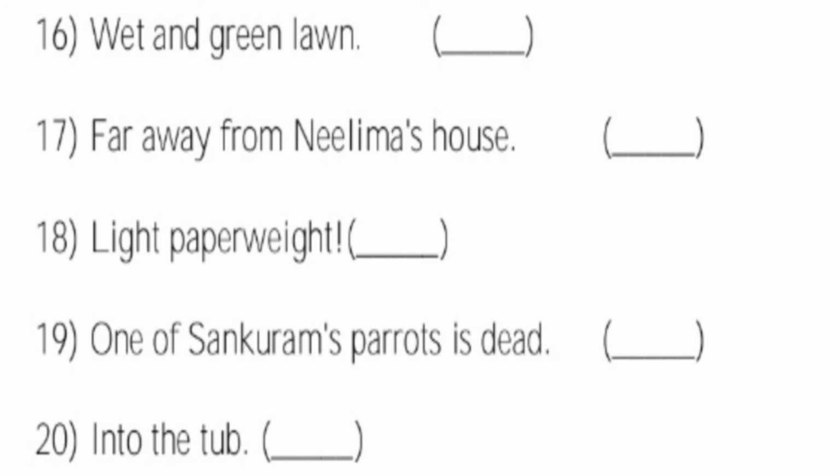Number 16. Wet and green lawn. Does it make sense? Yes. But does it make complete sense? No. So this is not a sentence. This is a phrase. So I will put a cross. Number 17. Far away from Nilima's house. Does it make sense? Yes, but does it make complete sense? No. So this is a phrase. So again I will put a cross. Number 18. Light paperweight. Can two words form a sentence? No. So this is not a sentence. So we will put a cross.